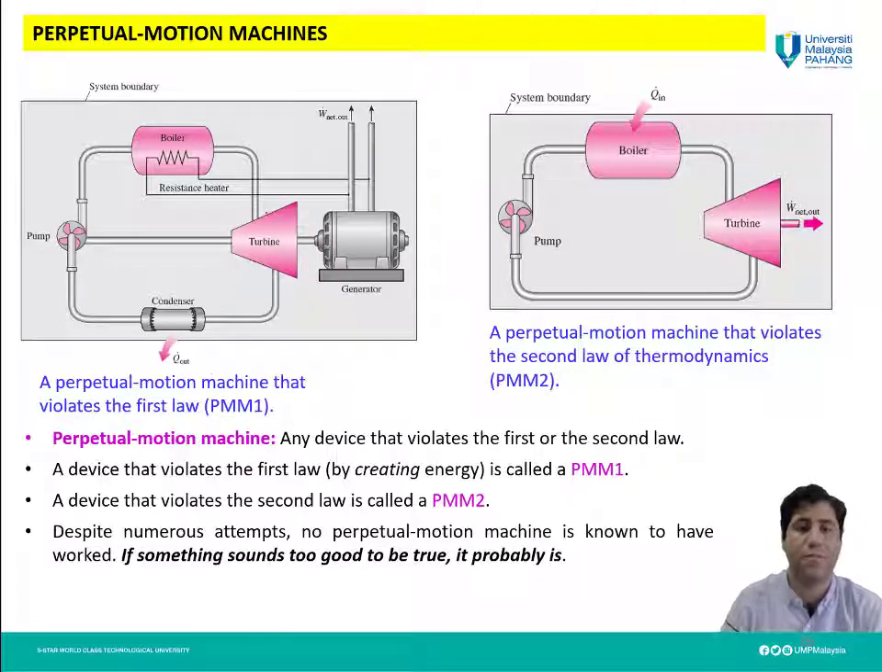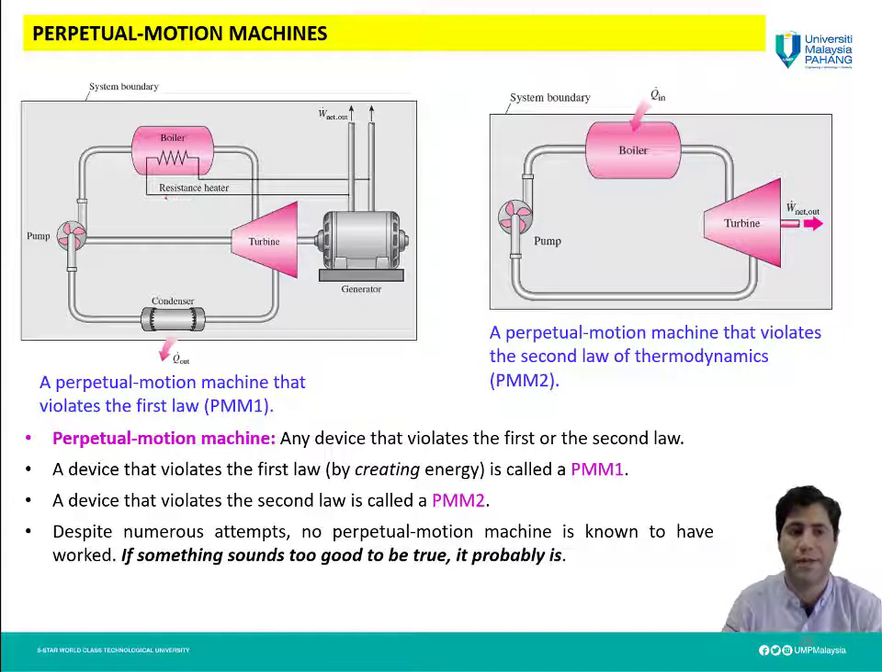The first one is a power plant. You can see here we don't have any external power source. We have a turbine, condenser, pump, and also a boiler. But in the boiler, we do not have any external power source.